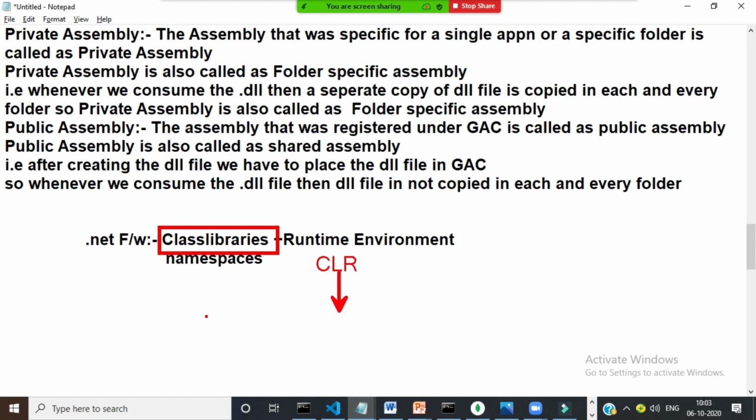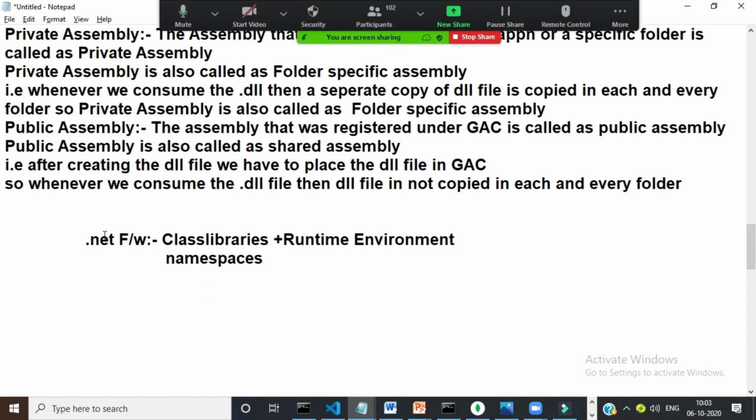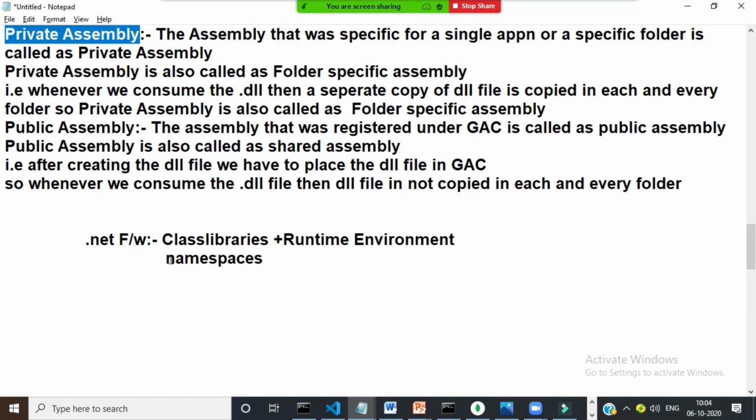One purpose is to develop the application, taking the support of these class libraries. The other is to run the application, meaning memory allocation, everything. Is it clear? So whenever we install .NET Framework, all the DLL files will be installed. So let us see how to create a DLL file, how to create a private assembly.